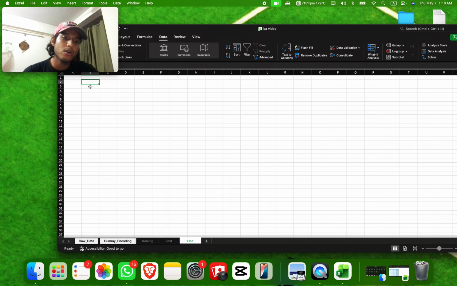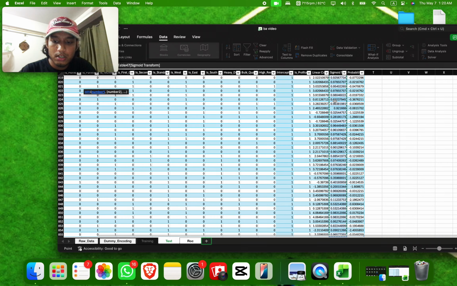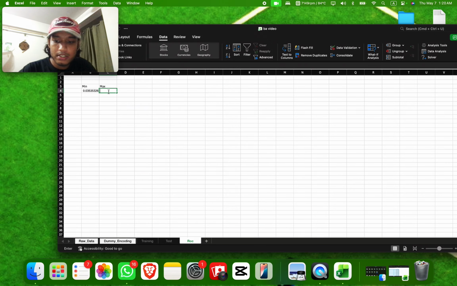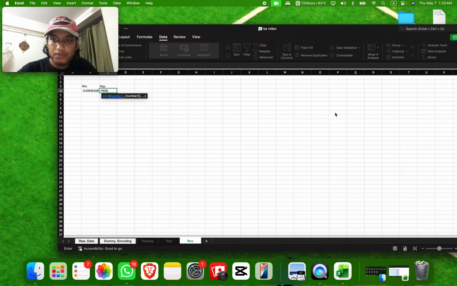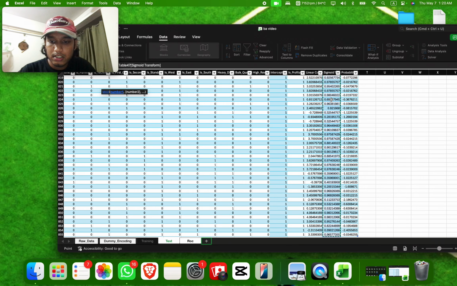Now we have created an ROC sheet here where we will put the sigmoid transform's minimum and maximum in two places, which is minimum of sigmoid transform, and done, and maximum of sigmoid transform, and done.